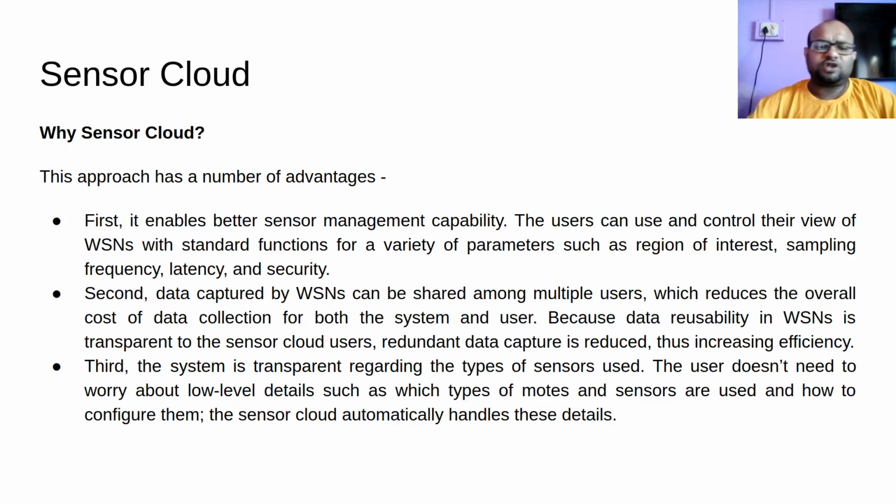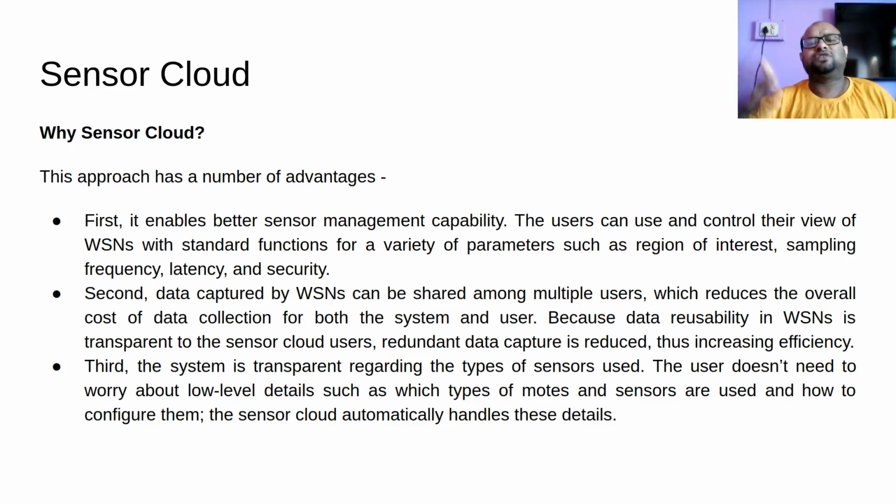But because multiple users are using the same sensor, the overall cost for both the sensor cloud provider and the user decreases, and also this redundancy decreases. Data needs to be collected only once, and that can be used by two users, so it need not be collected twice.